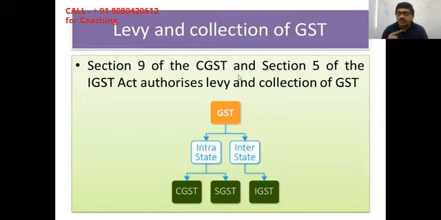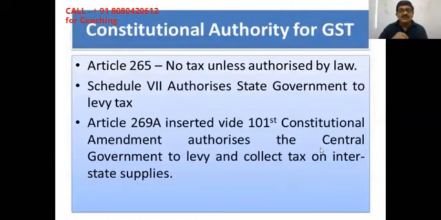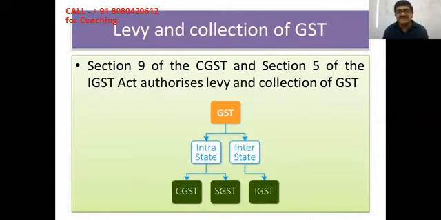So here, I'm not going into the sections at this point of time. Later on, I will give you a reference, but here you just have to understand that as per Article 265 of the Constitution, first point, tax cannot be levied unless authorized by law. So the Constitution is authorizing, then further it is authorized by the Act, that is CGST Act and IGST Act. As far as CGST is concerned, it is authorized under Section 9, and IGST under Section 5 of the IGST Act.